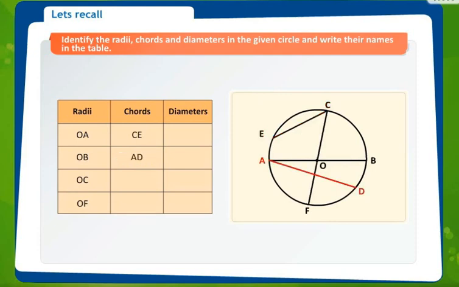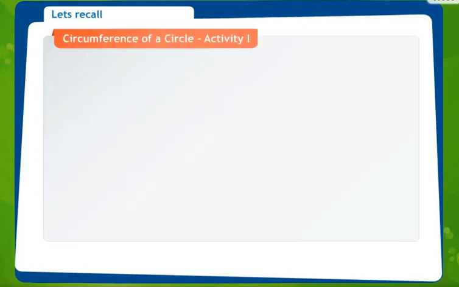Now the chords: CE, AD, AB and CF. Even the diameter is said to be a chord. Diameters are the largest chord. Now the diameters you can see are AB and CF. These are the diameters.